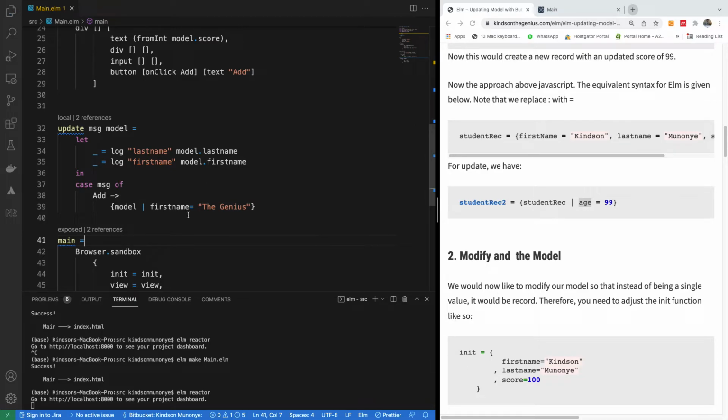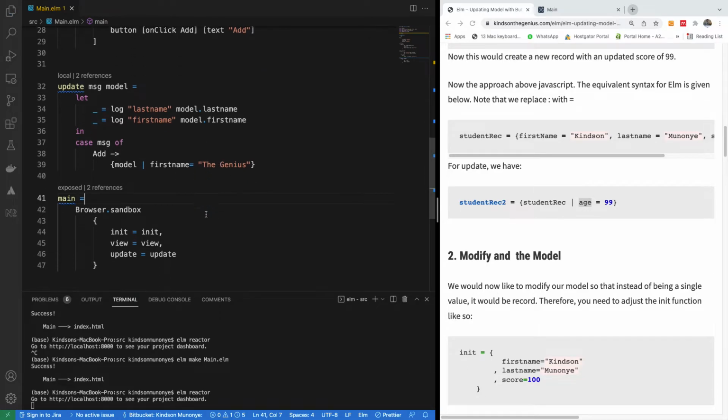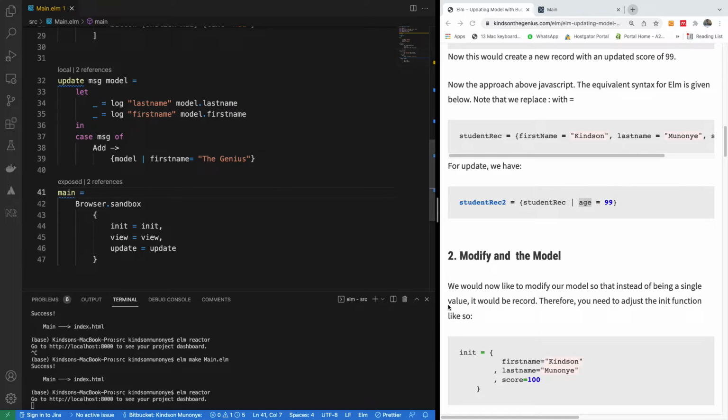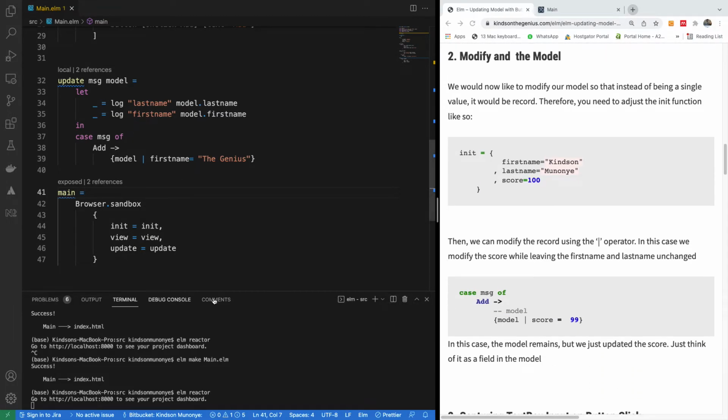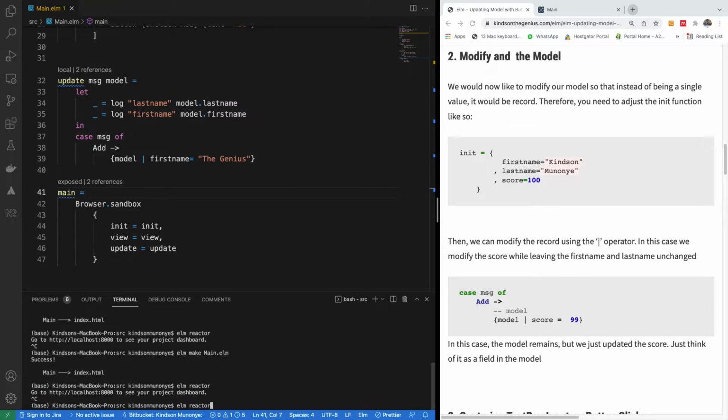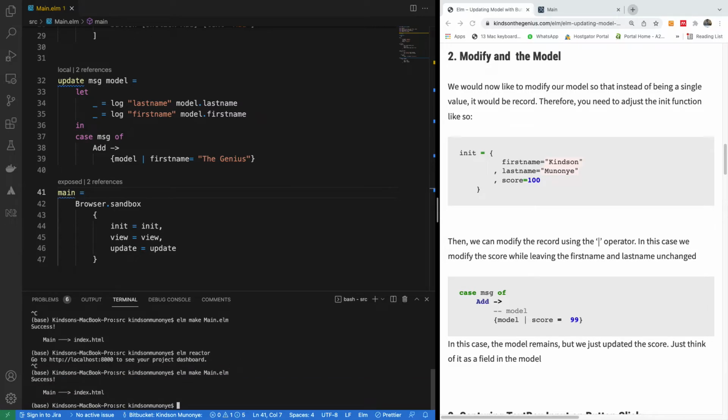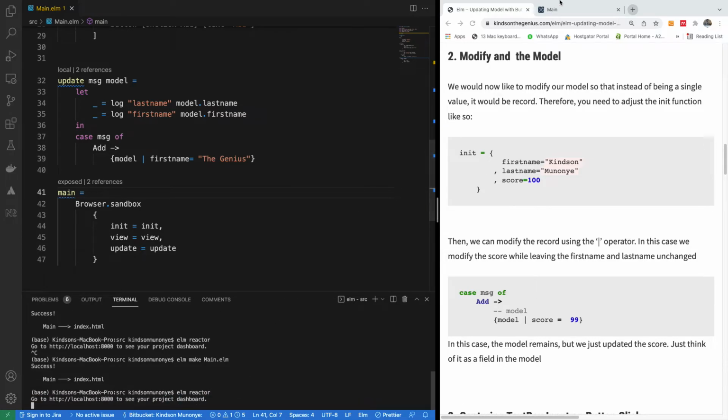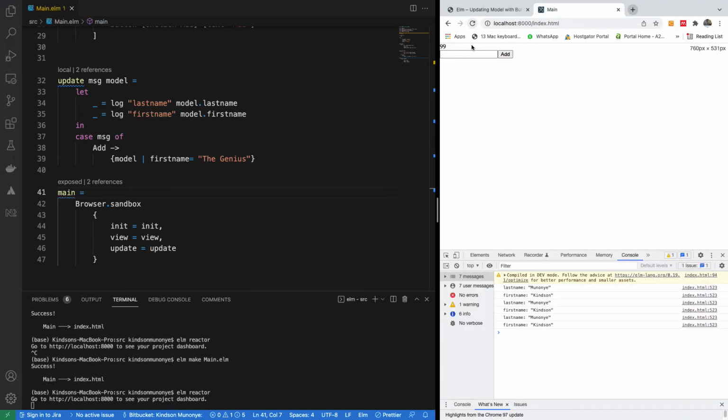I want to now see that the model actually updates, and only the first name actually updates. So let's see. I'm going to come here and let's recompile this by first stopping the server. Recompile, it works, and then I'm going to use elm-reactor, and I'm going to come here, refresh, clear my console, and let's click add.